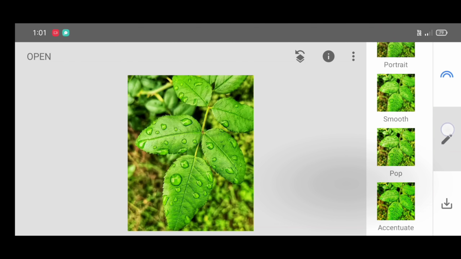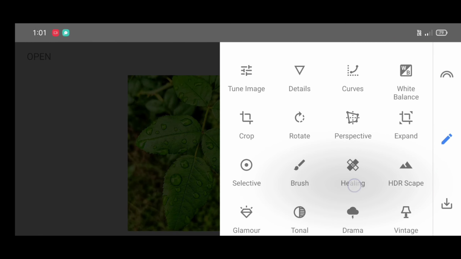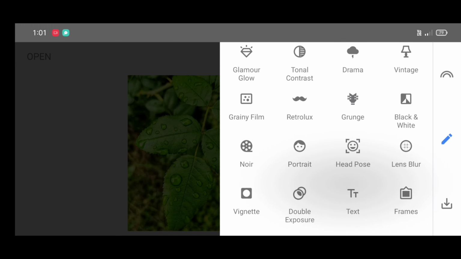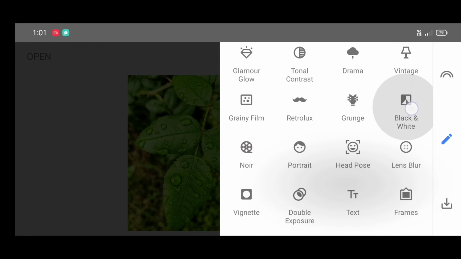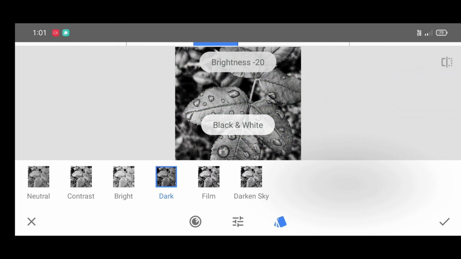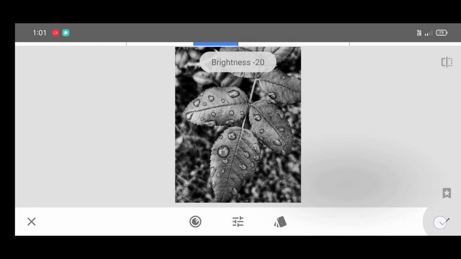Now second step, go to the tool section. Now we are going to add a black and white effect. For that we are going to need the black and white tool. Click on the black and white tool and you can add any effect, contrast, bright or dark. I'm applying dark and just click on apply.